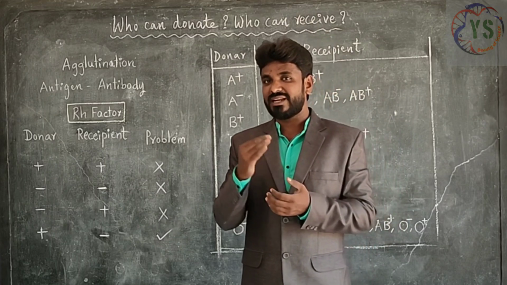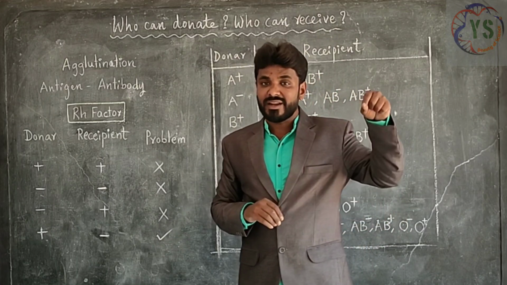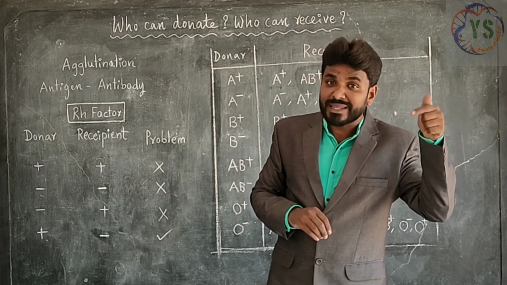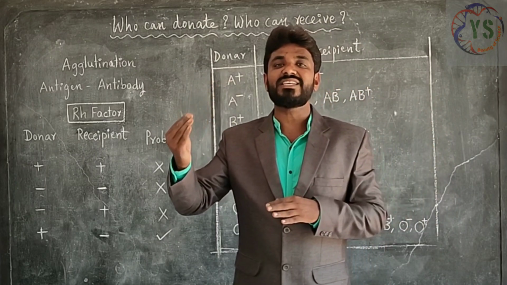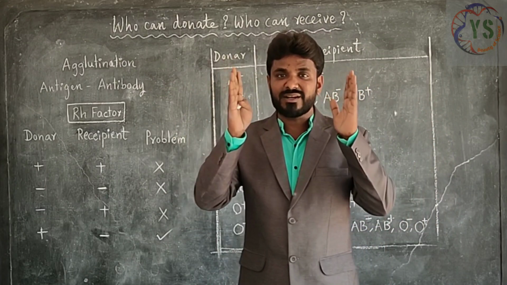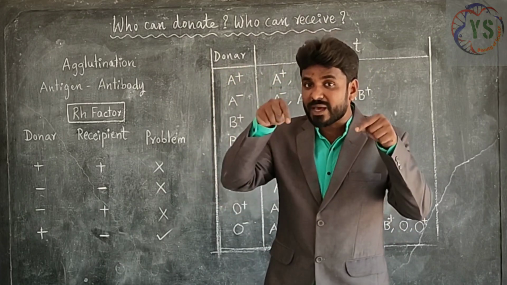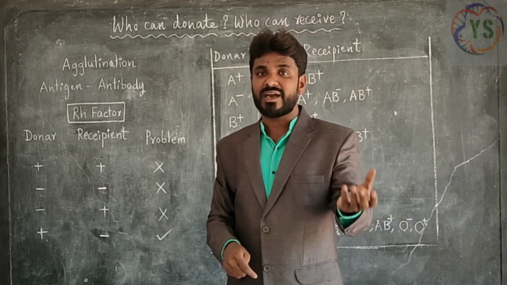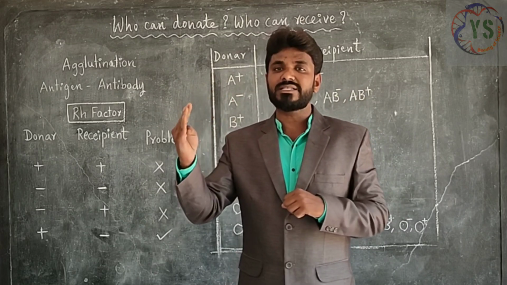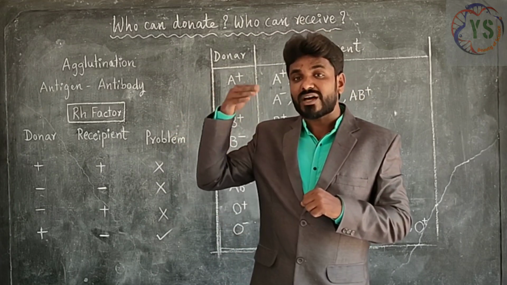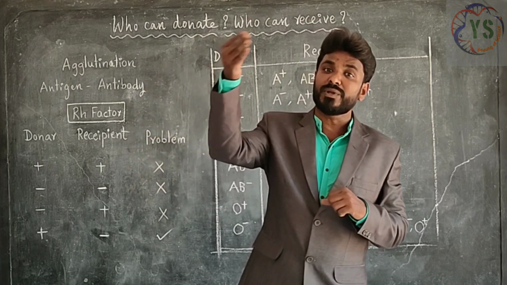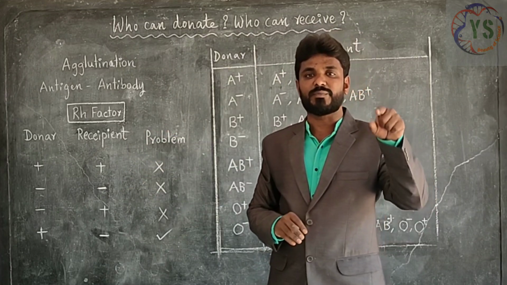But what happens? Let's concentrate on the second factor. Here, the recipient has AB negative blood group and the donor has A positive blood group. We thought that both blood groups are matched, but we did not think about the Rh factor. What happens in this case? Recipient is AB negative and the donor is AB positive. So, even after the injection of A blood group into AB blood group, automatically the person dies.